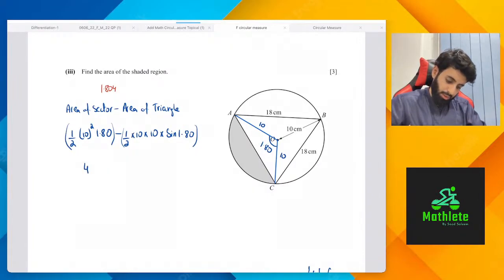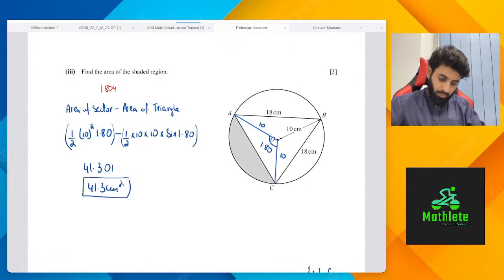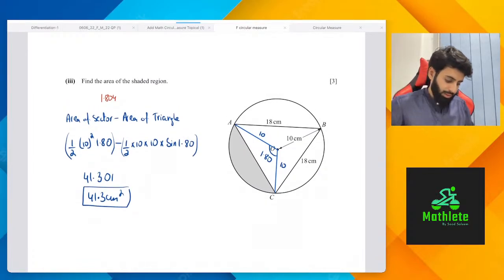41.307, so we will lock this at 41.3 centimeter squared. Okay, since there was not a lot of working required over here, we had pretty much worked out everything, which is why here we did it directly.